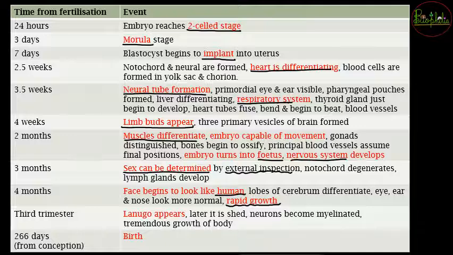So 3rd trimester, lanugo appearance is going to be formed, that is fine hair covering the entire body will be formed, and now there is going to be tremendous growth of the body. So by the end time, what is going to happen? Majority of the weight gain of the fetus is going to be occurring.